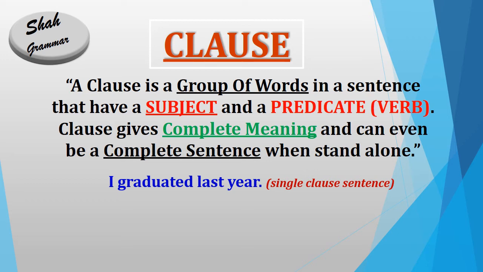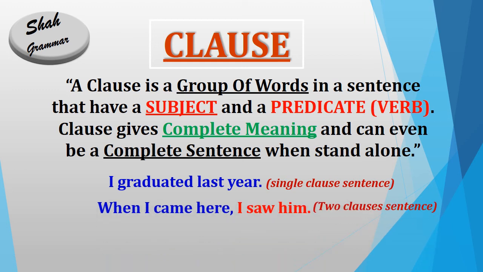And in this predicate, graduated is the main verb. So "I graduated last year" is a clause, and it is a single clause sentence and it has complete meaning. Now come to the second example, a two clauses sentence.